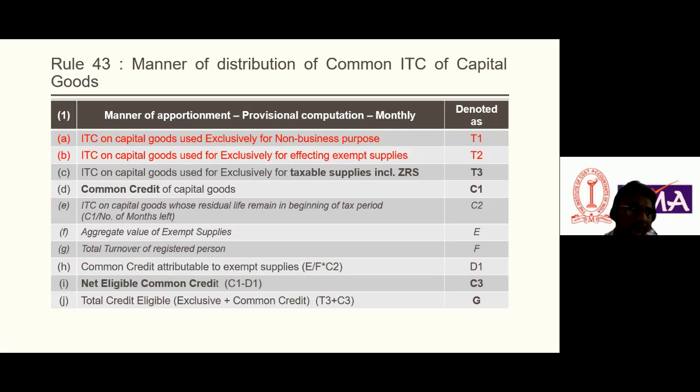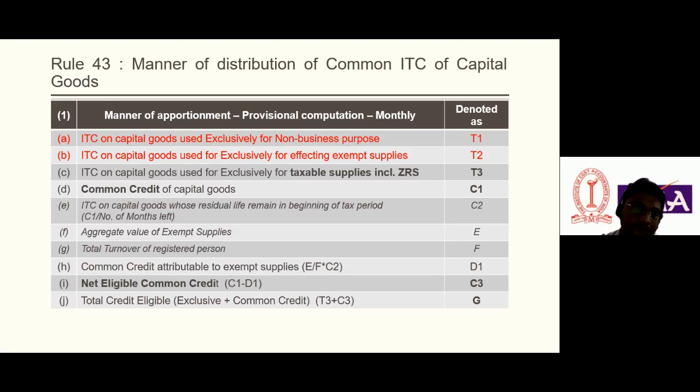For example, if we buy an AC and install it in the office, it would be used for every purpose. We cannot clearly define whether it is used for taxable supply or exempt supply. That input tax which we have paid has been used for both taxable supply and exempt supply if the registered person is doing both. So this is the common credit.